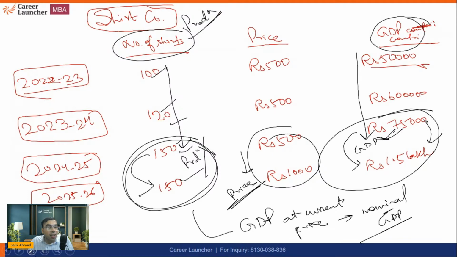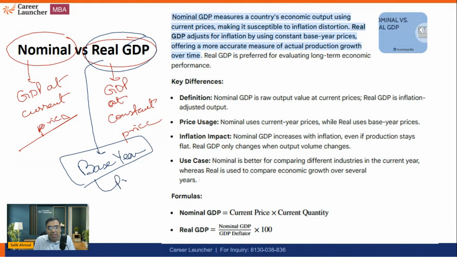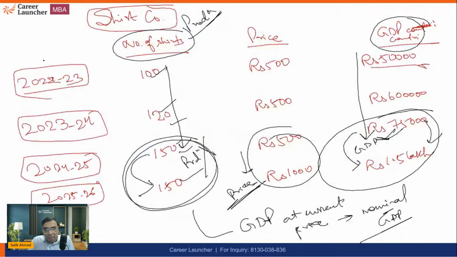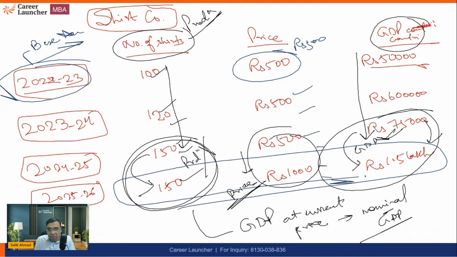However, this does not tell us the correct picture. So to know the correct picture, we call it real GDP. We take a base year, and we use the price of that base year for every year. For example, here we can say that this is the base year. The price here was 500, so everywhere I'll keep the price 500, and then I will check. If I keep the price 500, this will remain 75,000 rupees. So the real GDP contribution will be 75,000 rupees.